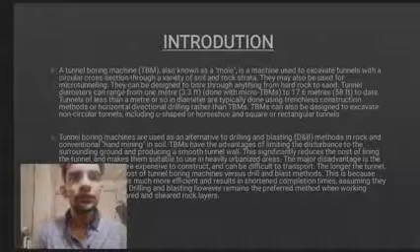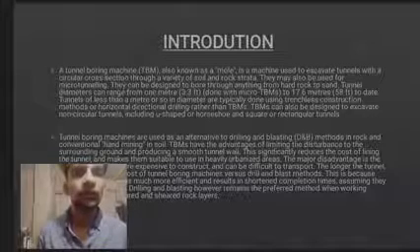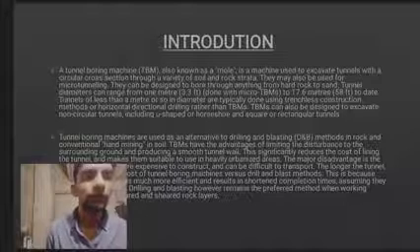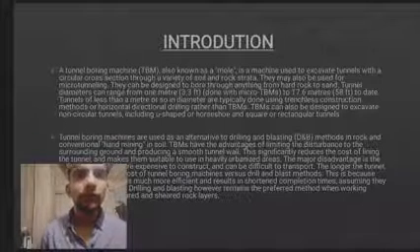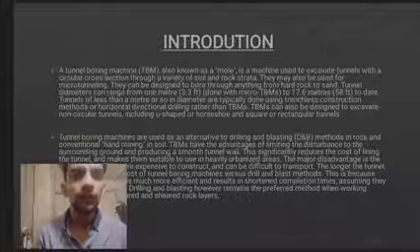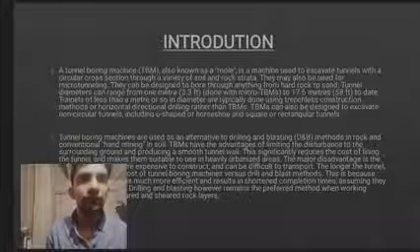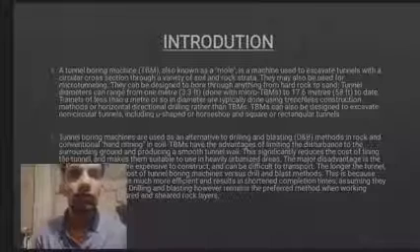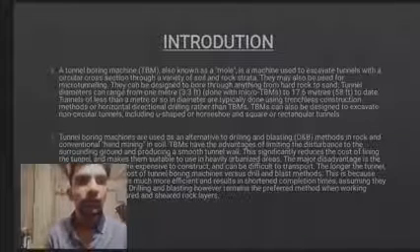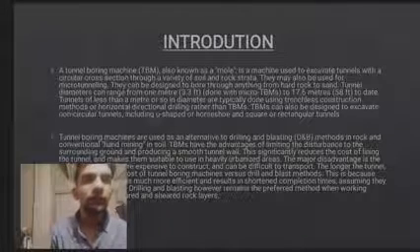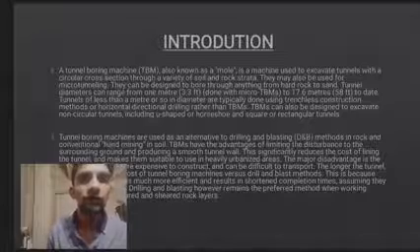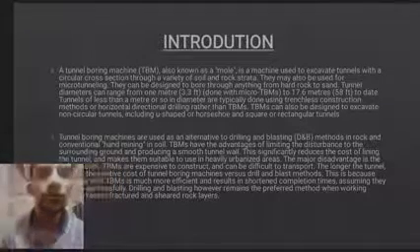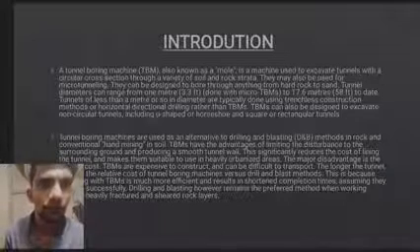Tunnel boring machines are used as alternatives to drilling and blasting (D and B) methods in rock, and conventional hand mining in soil. TBM has the advantage of limiting the disturbance to the surrounding ground and producing a smooth tunnel wall. This significantly reduces the cost of lining the tunnel and makes them suitable to use in heavily urbanized areas.